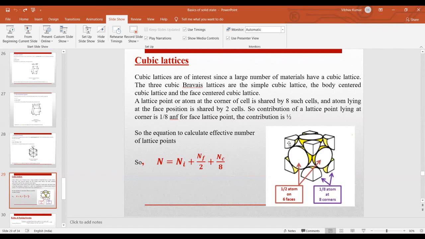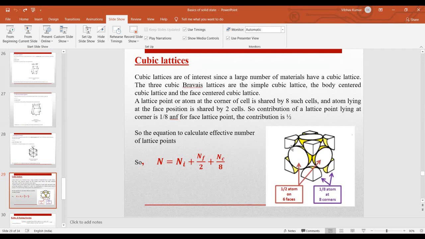If you want to calculate the total effective number of lattice points inside the crystal, you have to take this equation. So in simple cubic, at the corner, a portion of an atom is present, so as a whole the contribution of a lattice point at the corner is basically